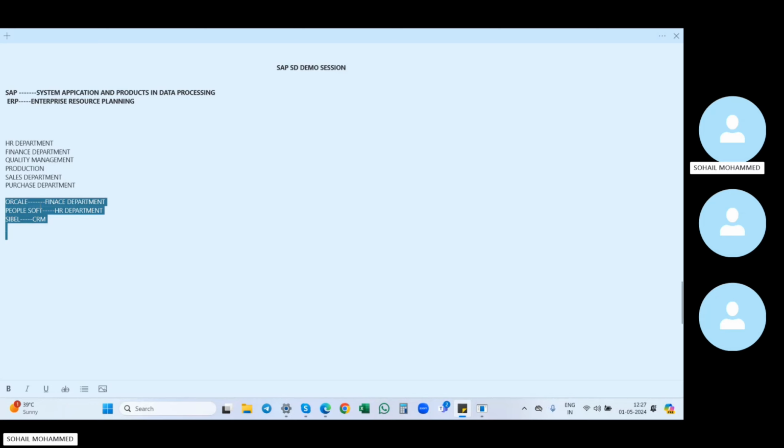We have seen all these departments. In SAP, we have different modules: technical modules and functional modules.